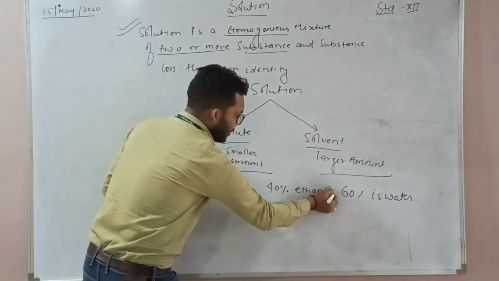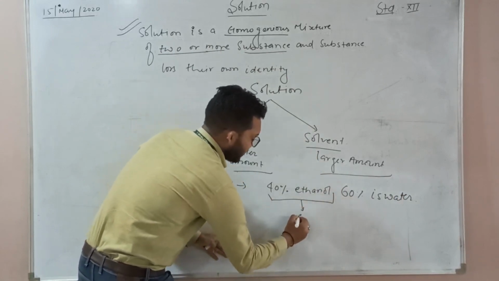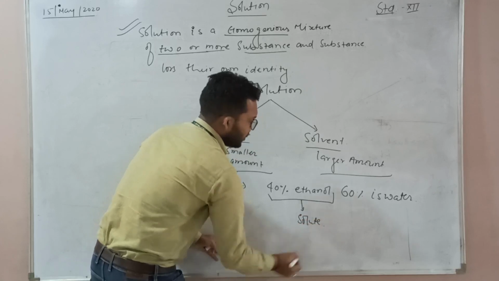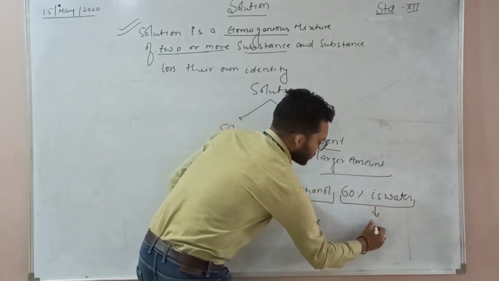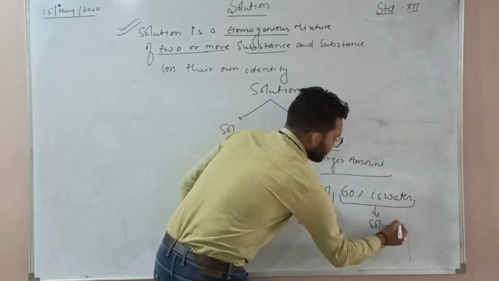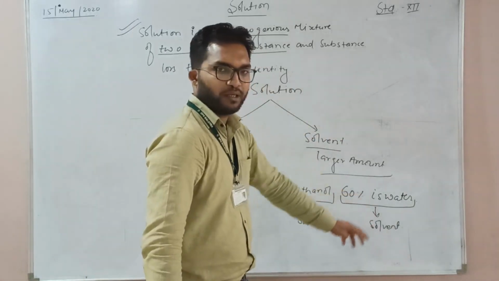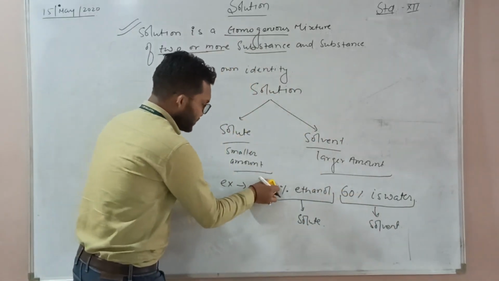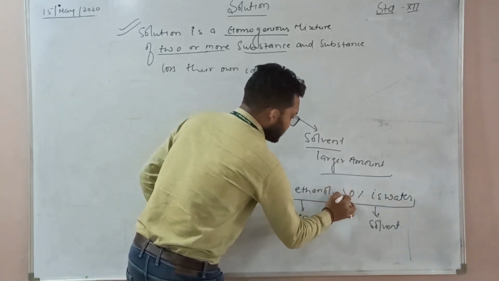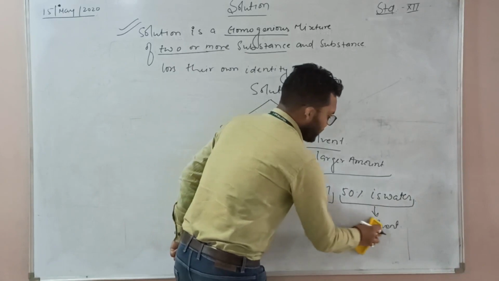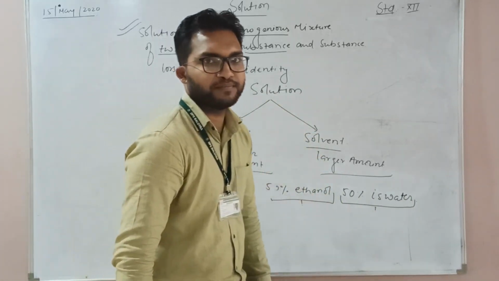Now here the 40% is a small amount, so it is considered the solute, and the 60% water is considered the solvent. Clear? If the concentration of ethanol and water is the same, like 50% and 50%, then you are free to consider anyone as the solute and solvent. Is it clear?